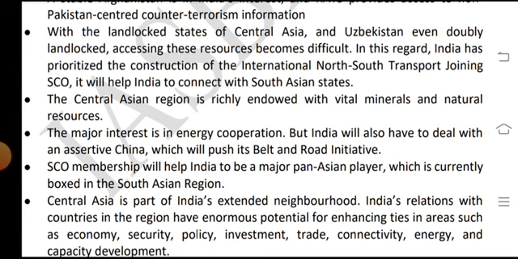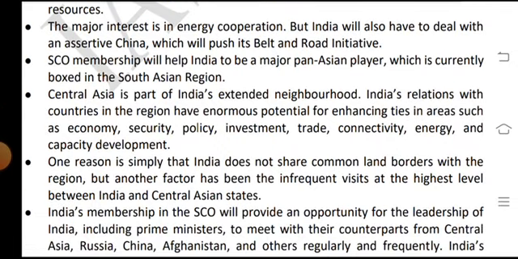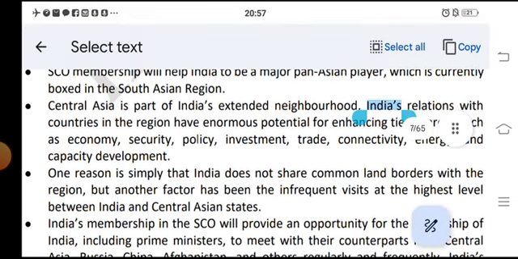India has prioritized the construction of the International North-South Transport Corridor, and joining the SCO will help India connect with the South Asian states and the Central Asian region, which is richly endowed with vital minerals and natural resources. The major interest is in energy cooperation, but India will also have to deal with an assertive China, which will push its Belt and Road Initiative. SCO membership will help India to be a major pan-Asian player,